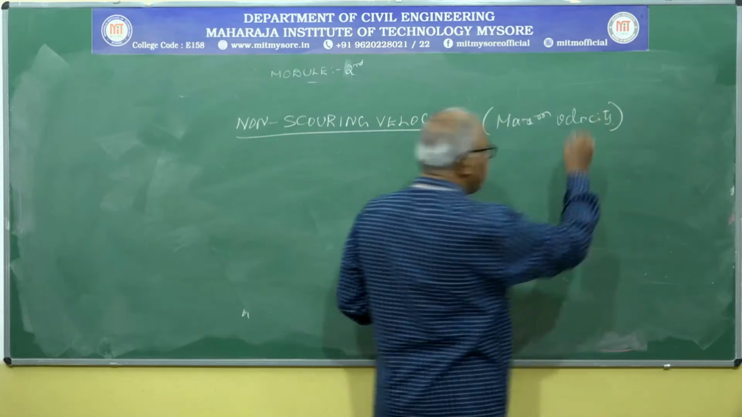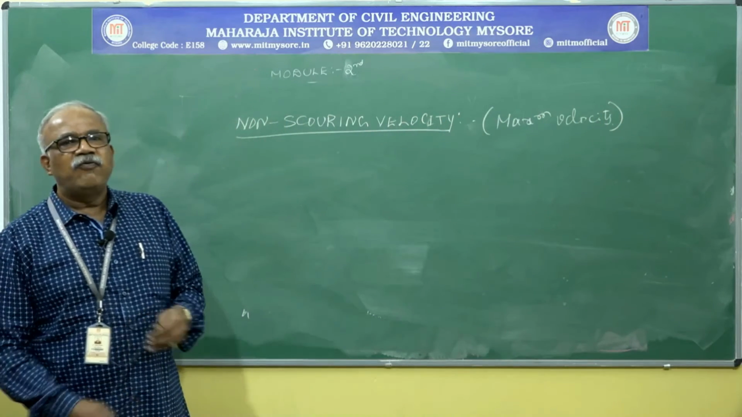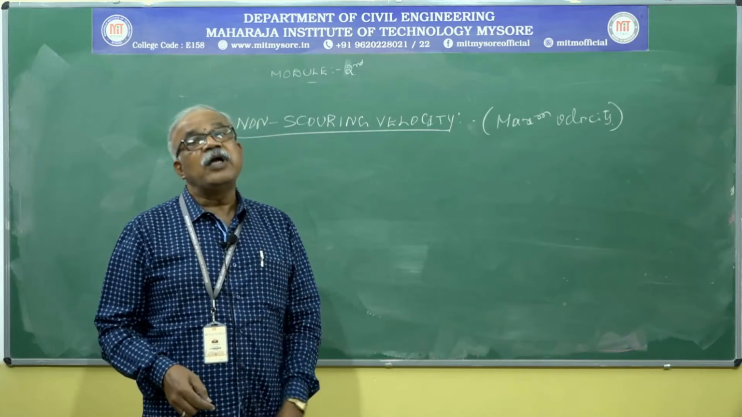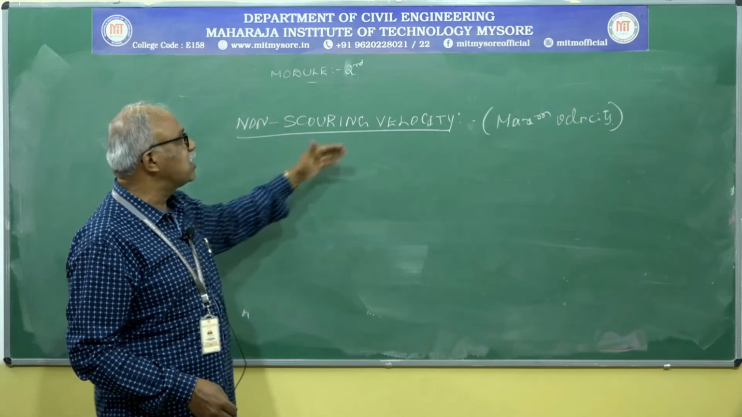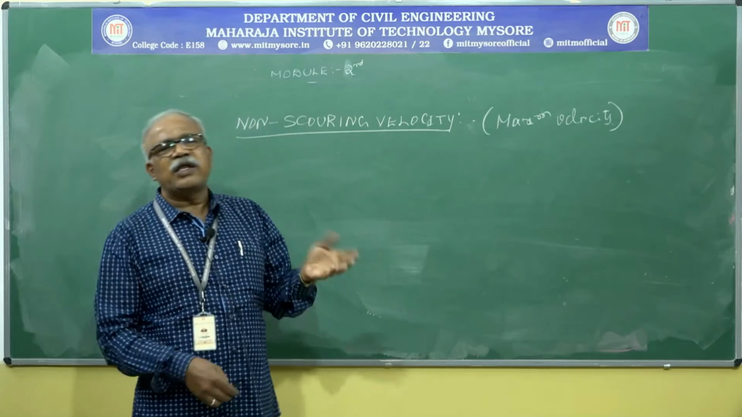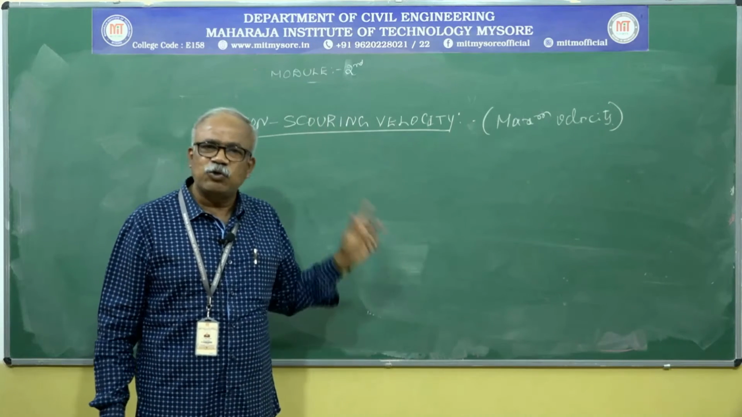So sometimes you may expect in your examination also, for 4 marks, sometimes for 6 marks: what do you mean by self-cleaning velocity and what do you mean by non-scouring velocity? So easily you can get 6 marks. Don't forget to study these two things.